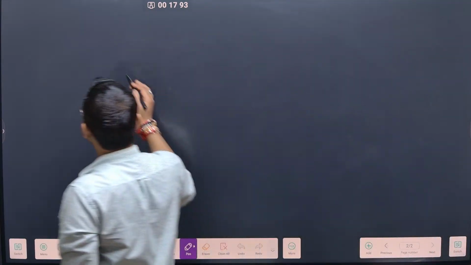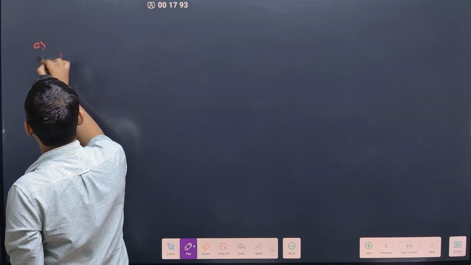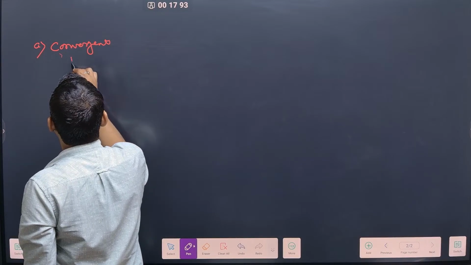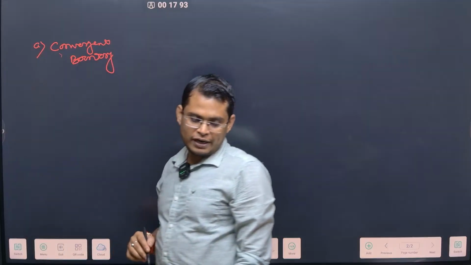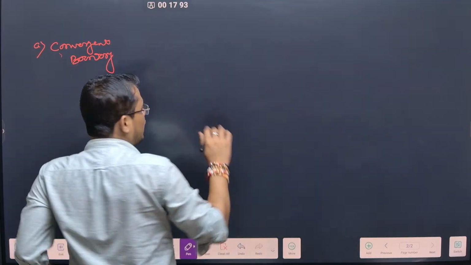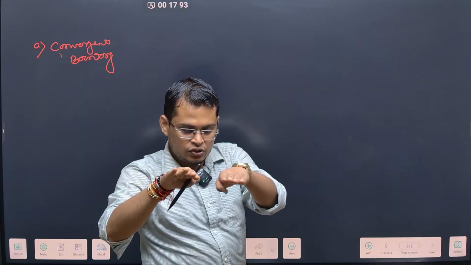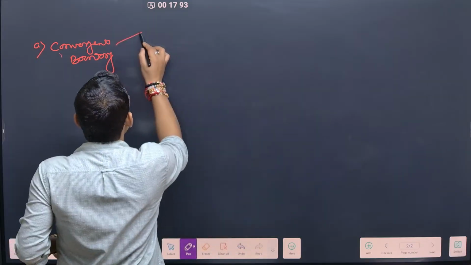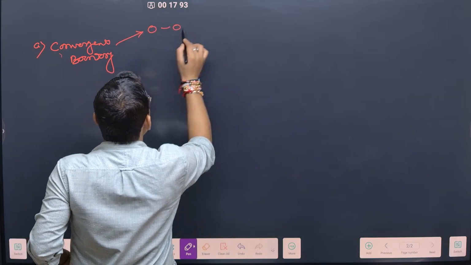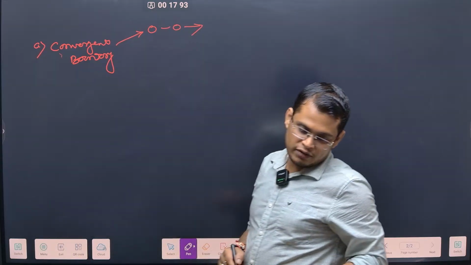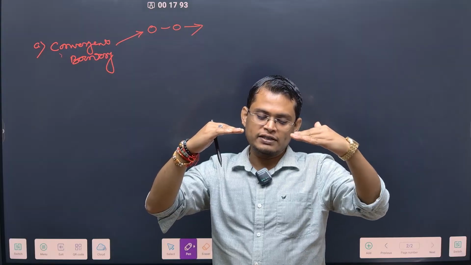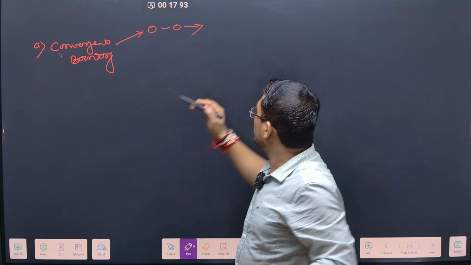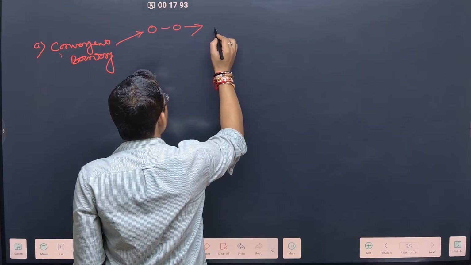Whenever there is an interaction, first we are going to see the convergent boundary interaction. In this convergent boundary, both the plates are coming towards each other. So here the plate interaction can be oceanic and oceanic. Whenever there is a convergent interaction between oceanic and oceanic, let's say this oceanic plate is heavy, so it will go inside. That is what led to the formation of island arc.